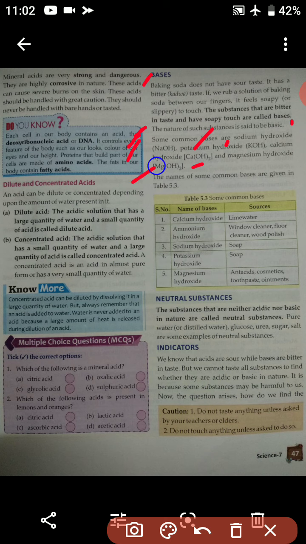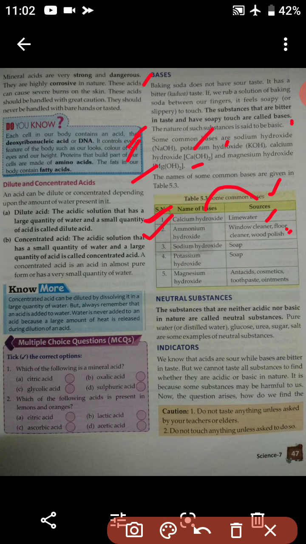The names of some common bases are given below in table 5.3, and the sources from where they are obtained are also given. The first one is calcium hydroxide, whose source is lime water. So in lime water, calcium hydroxide is present. Ammonium hydroxide, the source is window cleaner, floor cleaner and wood polish.